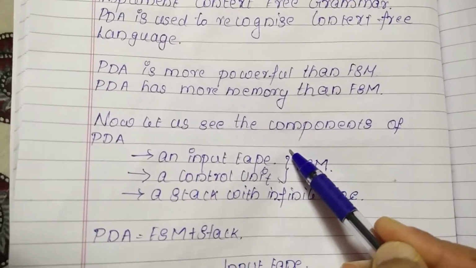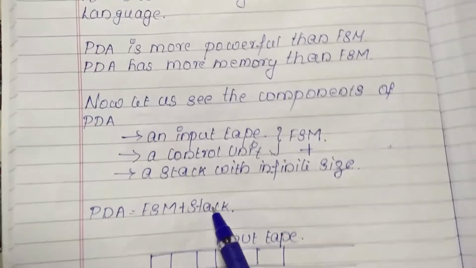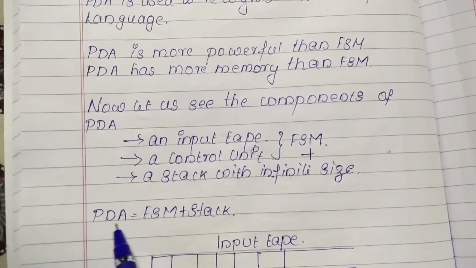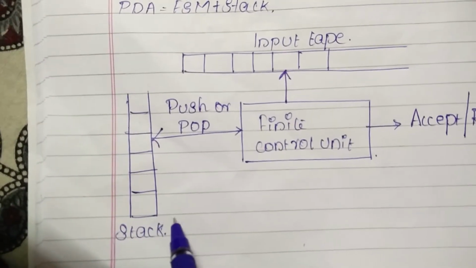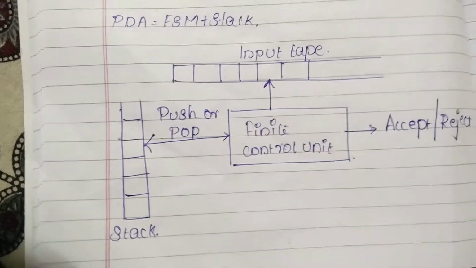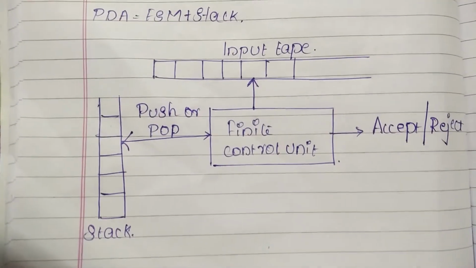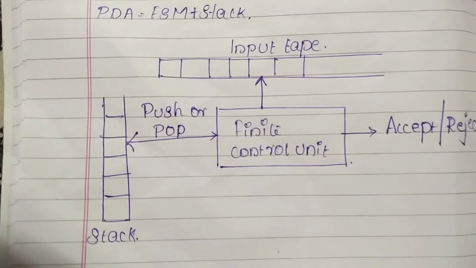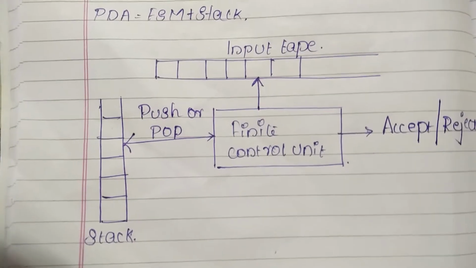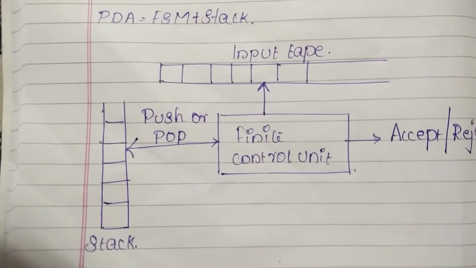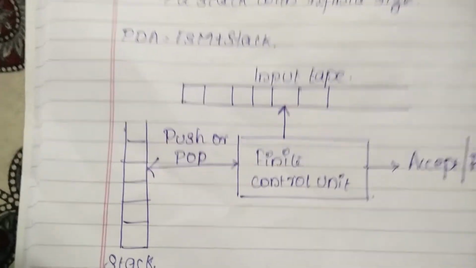The remaining two components, an input tape and a control unit, we have in an FSM, and additional to that we have a stack. So a finite state machine plus stack, you can call it a PDA. Now you can see here the input tape, the push and pop. Stack you have already studied in data structures. A stack is a data structure which performs mainly two operations: push and pop. Push is used to insert an element into a stack, and pop removes an element from a stack. These are the two operations we perform on a stack.